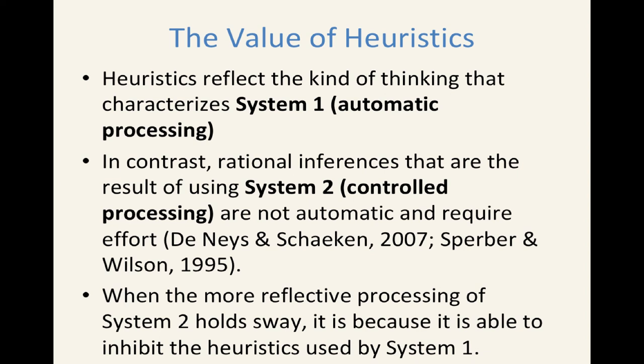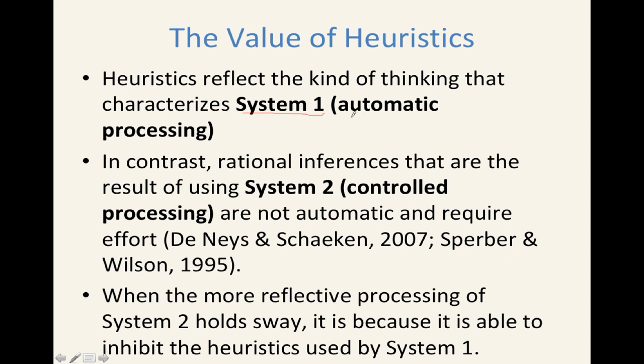With the use of these heuristics that we've seen, representativeness and availability, and then now anchoring, we can see that people are sometimes not reasoning as accurately as they should. And that's because these heuristics represent a type of thinking that is sometimes categorized as System 1. And we've seen this before.